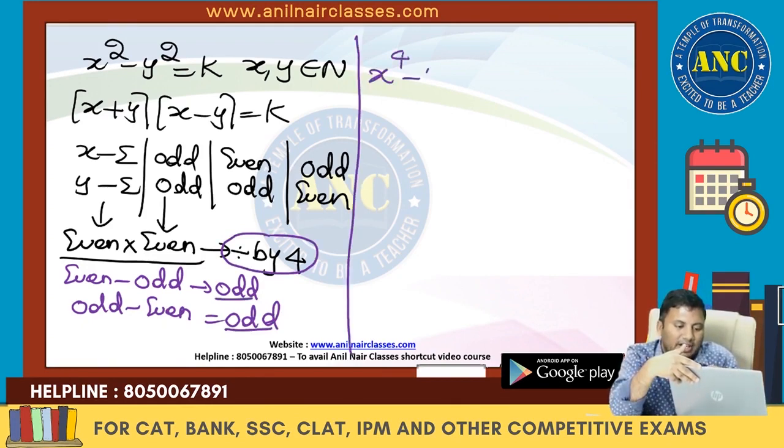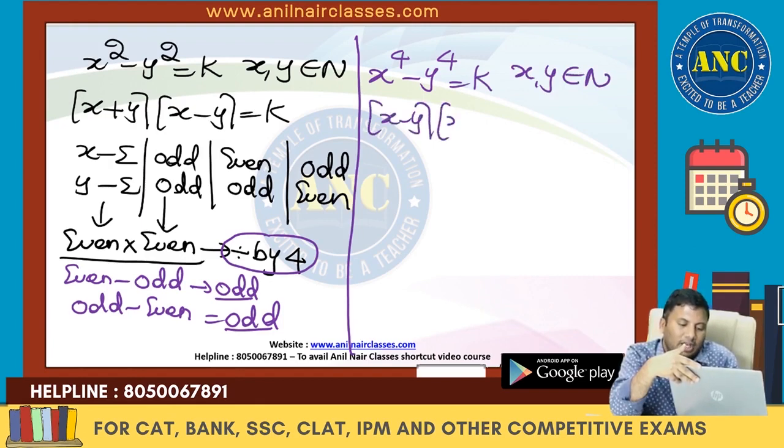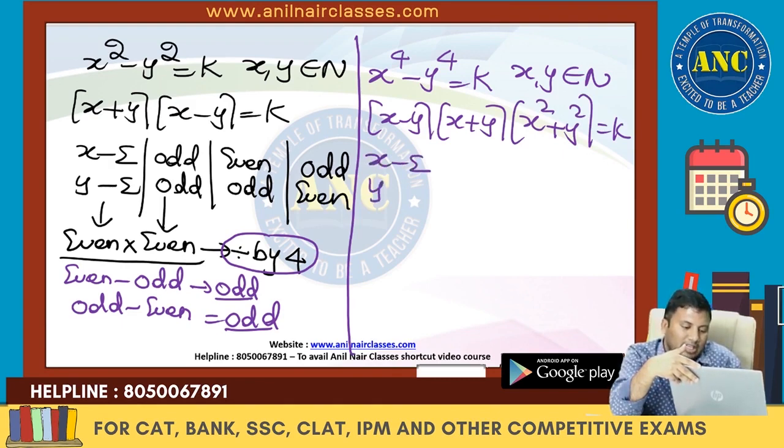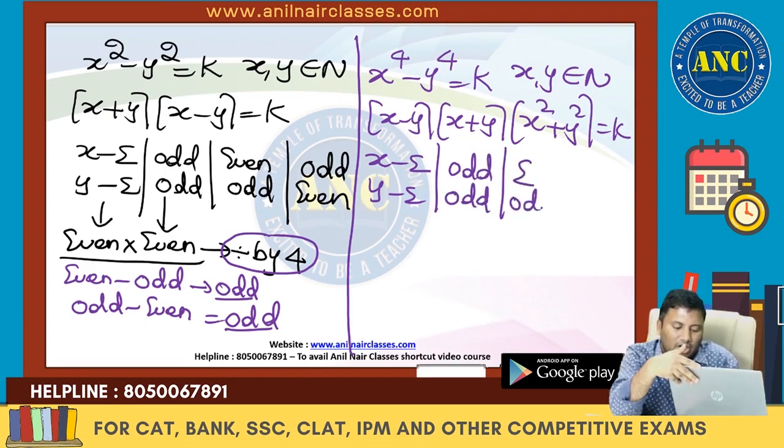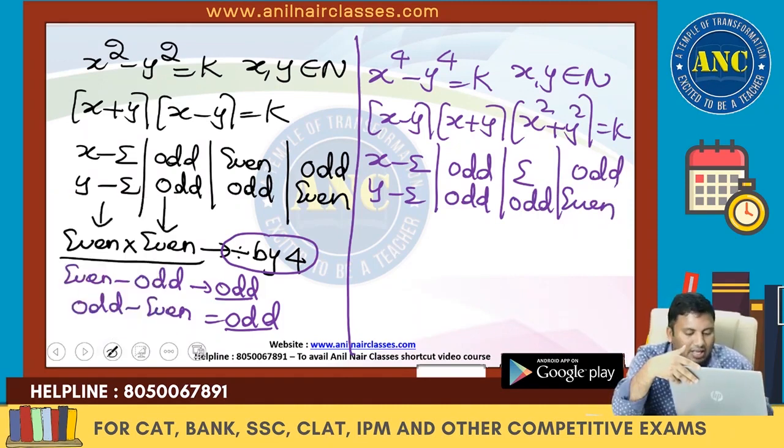Suppose if I extend it, x power 4 minus y power 4 equivalent to k, where x, y are natural numbers. This is nothing but x minus y into x plus y into x square plus y square equivalent to k. Here x and y are natural numbers. x is even, y is even; x is odd, y is odd; x is even, y is odd; and x is odd, y is even. Once you understand the root cause of the problem, these are all very easy questions.